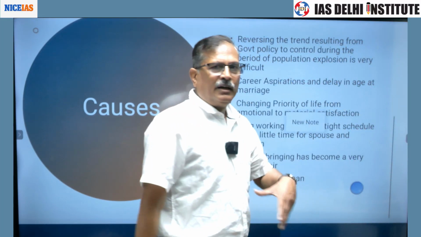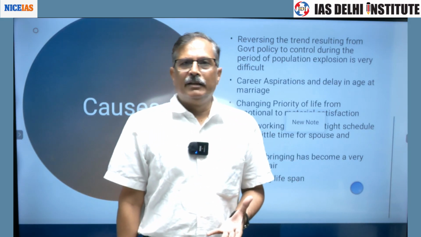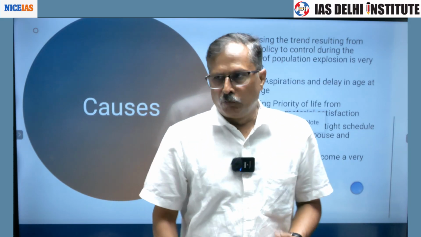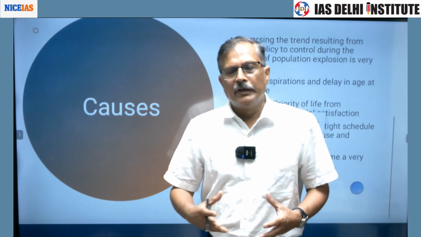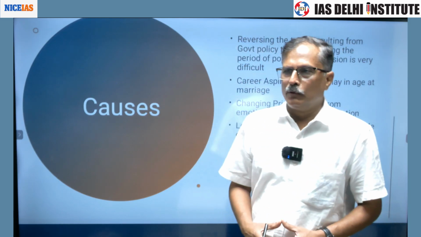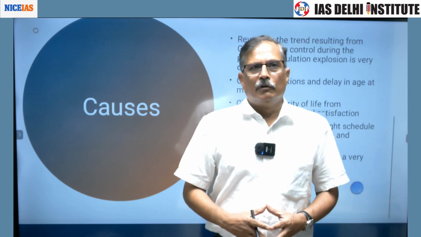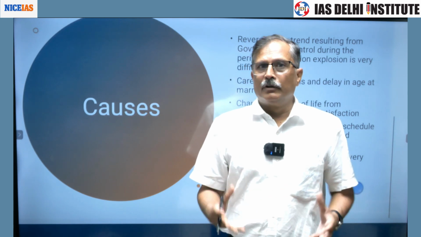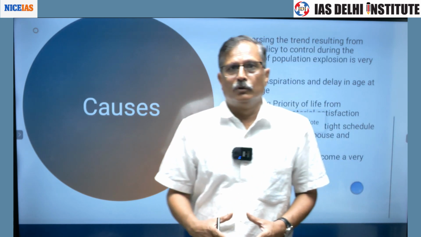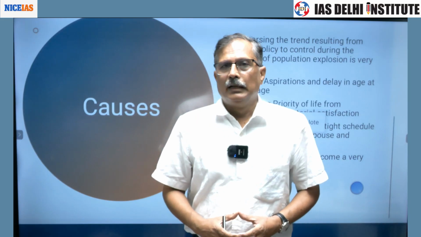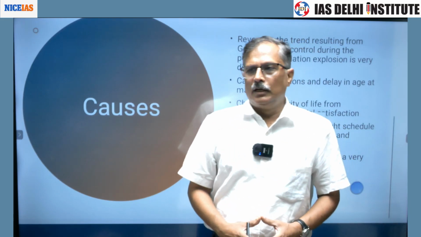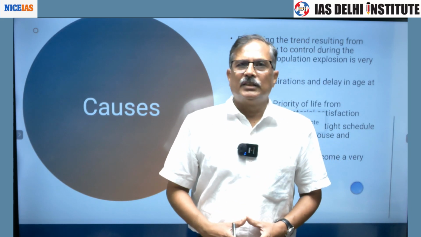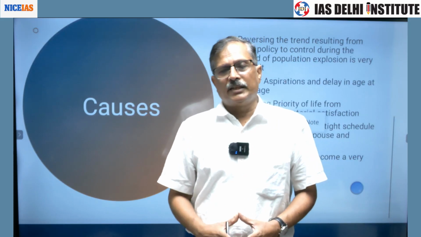There are different reasons for the declining fertility rate. One very important thing is that when we were in the phase of population explosion, different government policies were framed to control the population. Like we have 2-child norms, similarly China had a 1-child norm.